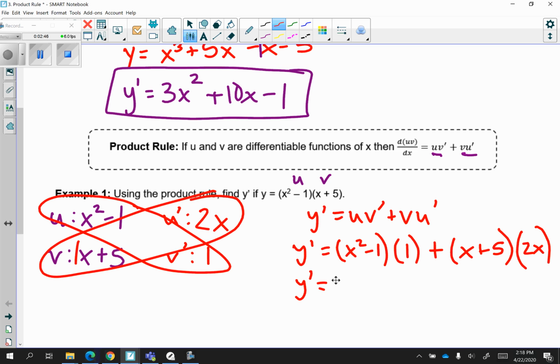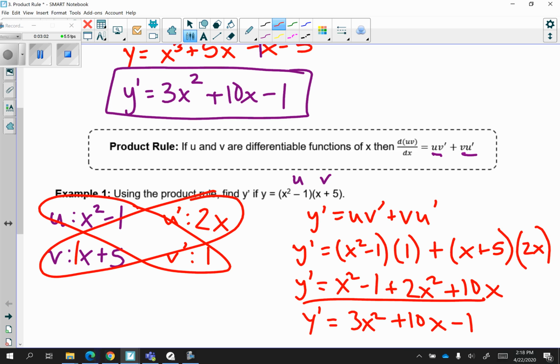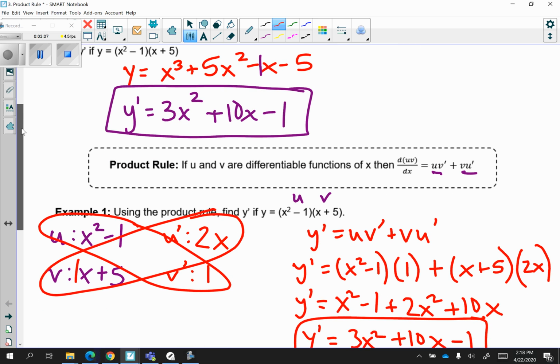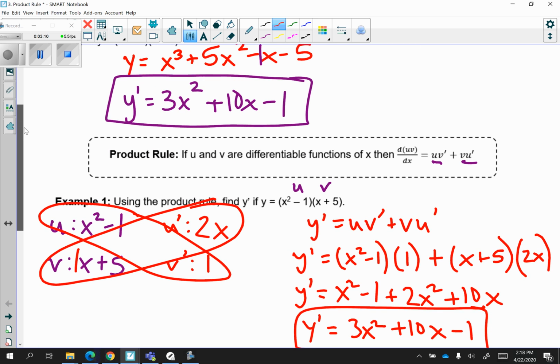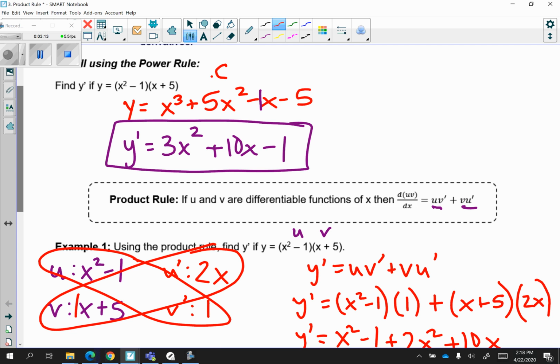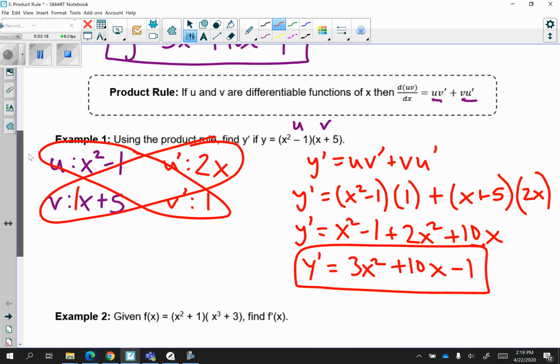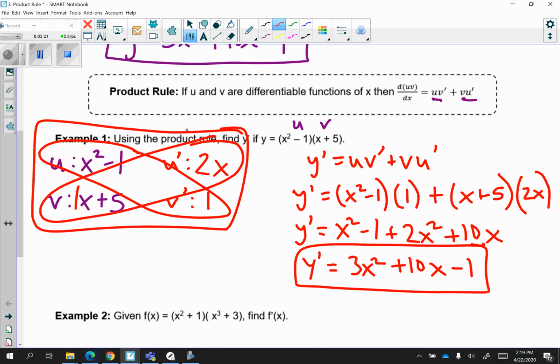So after multiplying, I'm going to get x squared minus 1 plus 2x squared plus 10x. Then combine like terms. I'm going to get 3x squared plus 10x minus 1. Now notice this is the exact same question as the first one we did, and we got the exact same answer. So you could do it either way. You could first expand and then apply the power rule, or you can apply the product rule by using this technique and getting the same exact answer.